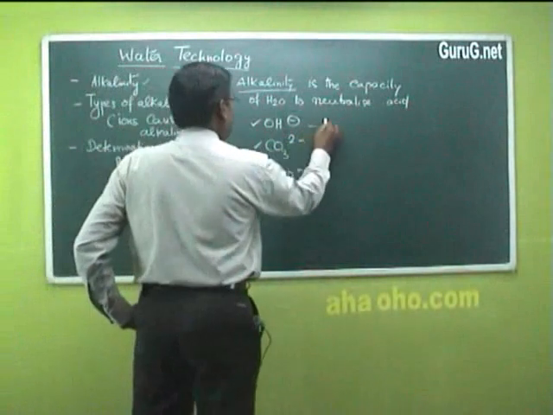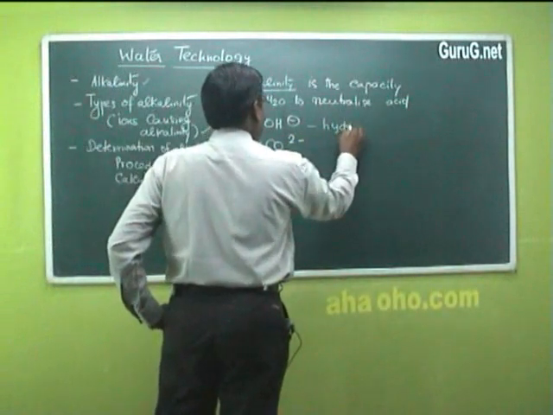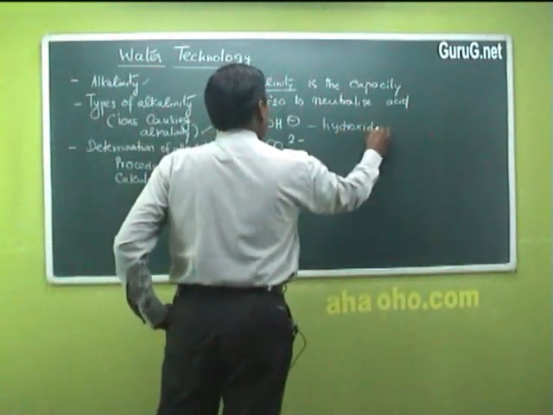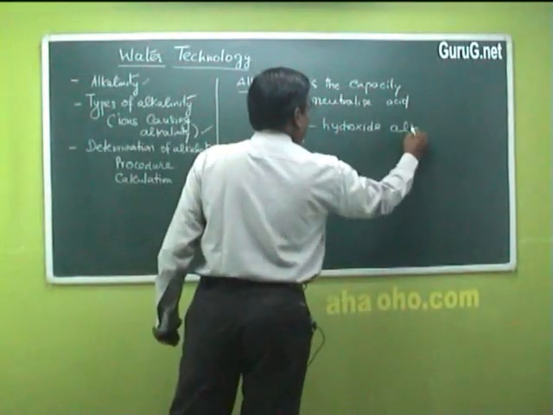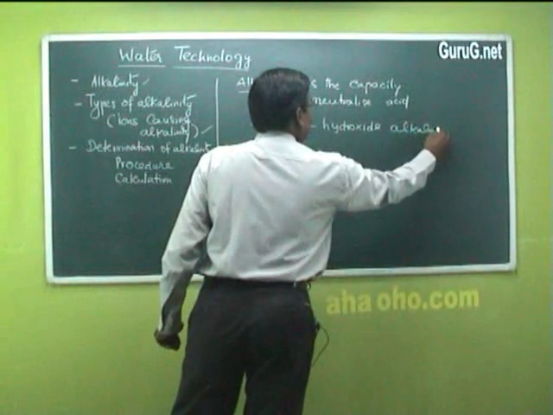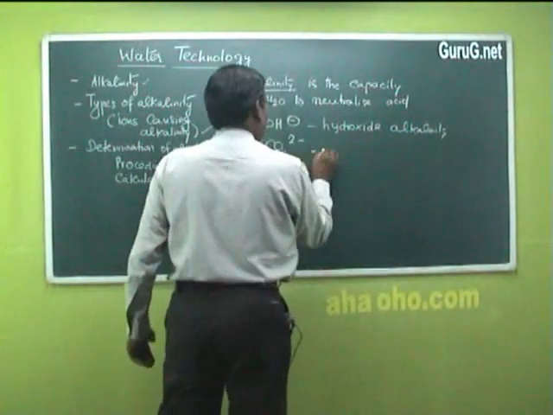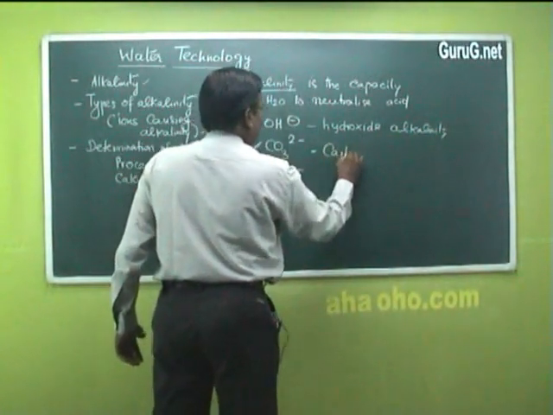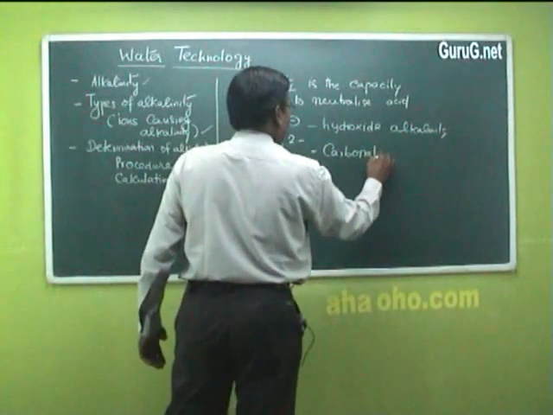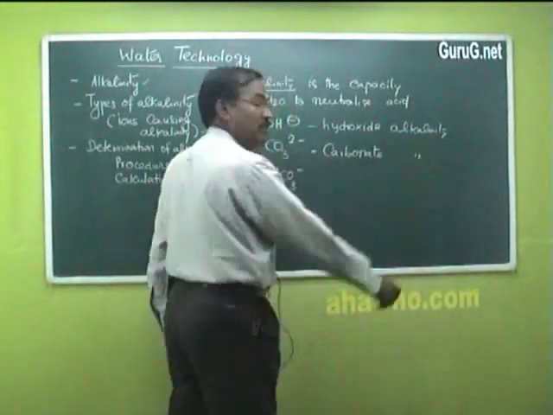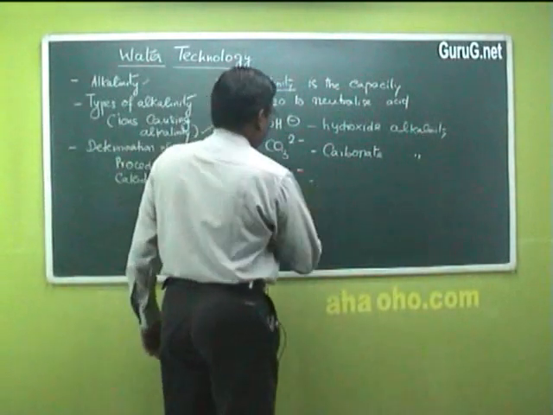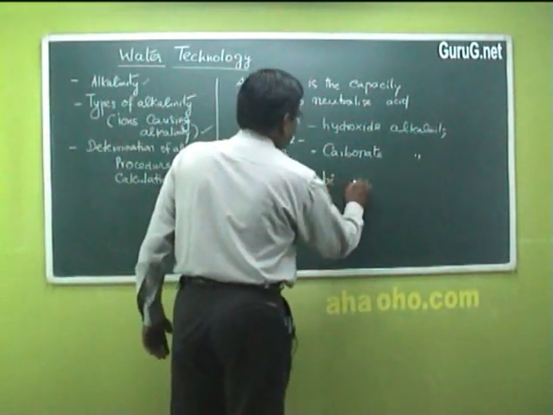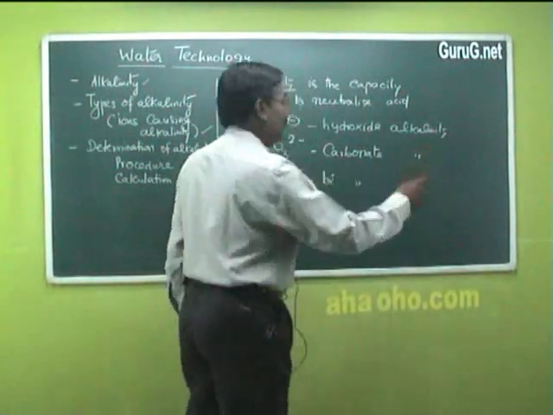Alkalinity caused by hydroxide ion is called hydroxide alkalinity, alkalinity due to soluble carbonate is called carbonate alkalinity, and alkalinity caused by bicarbonate ion is called bicarbonate alkalinity.